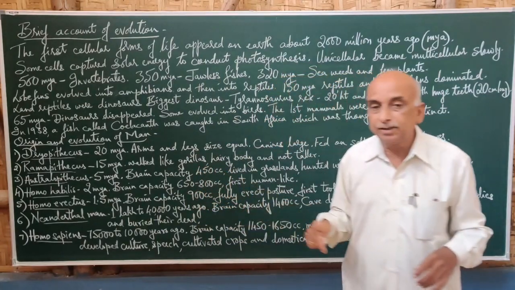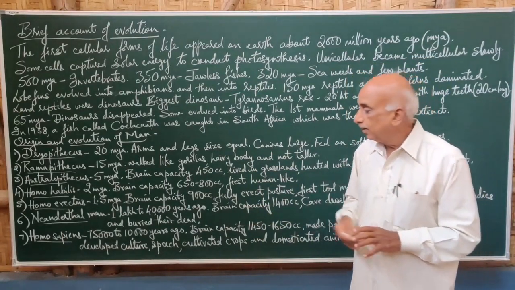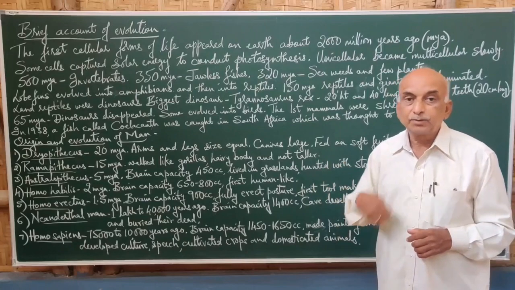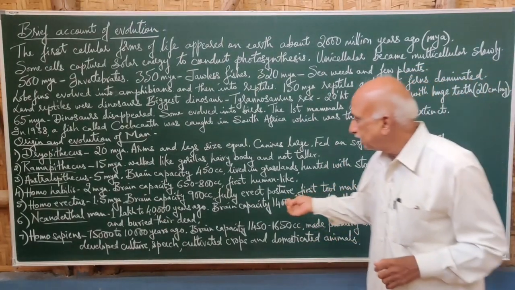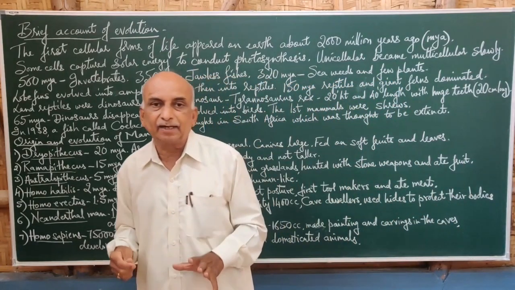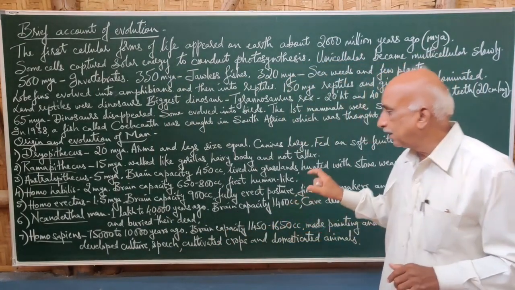Then Australopithecus developed into Homo habilis about 2 million years ago with an increased brain capacity of 650 to 800 cc. So there was a development in the thinking capacity, and he was the first human-like organism. He used to somewhat stand erect, so he appeared with a human morphological appearance.